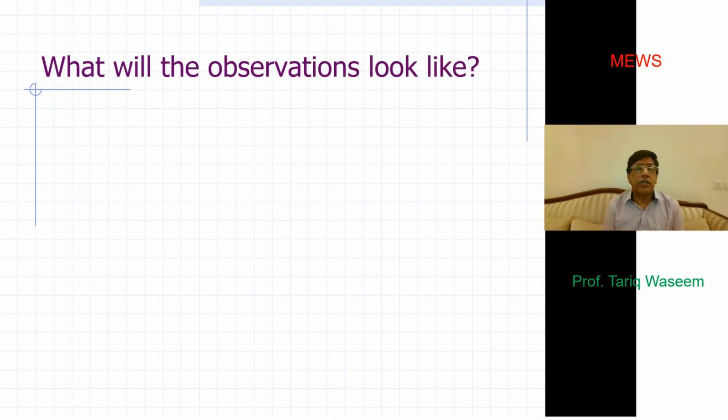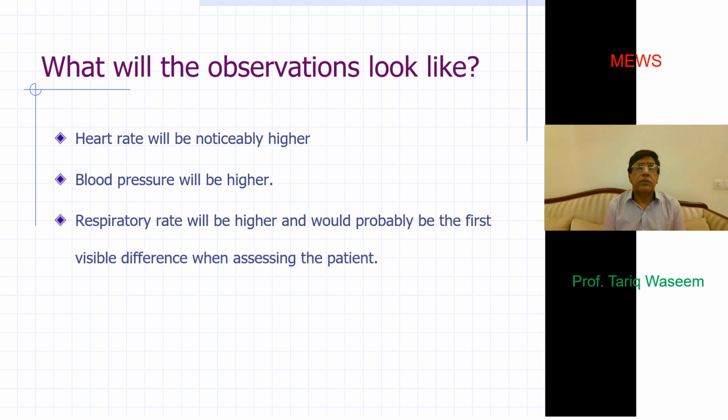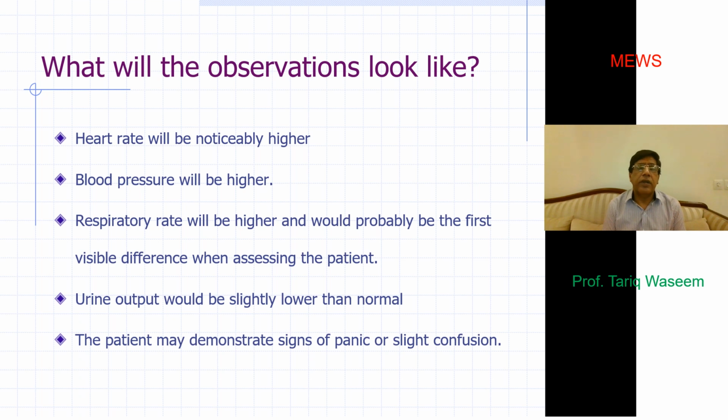And in this stage, which is a stage of compensation, the heart rate has gone up. Blood pressure still may be a bit higher. The respiratory rate will be higher because of the compensatory attempt on the part of the lungs to get rid of acids in the form of carbon dioxide. Urine output would start to be slightly decreased, and the patient may demonstrate signs of panic or maybe slight confusion.